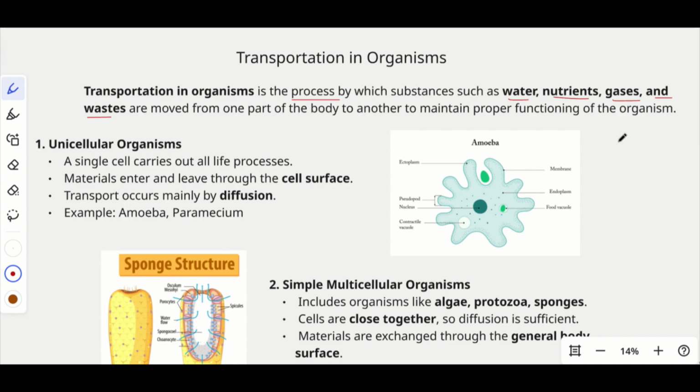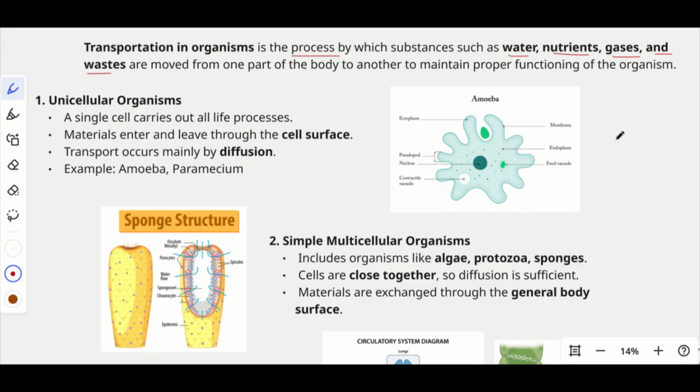Of different organisms. So here we have to learn about different types of organisms. So far we have learned how digestion happens and how the nutrients are absorbed, right? Now we are going to learn about how they are transported. We'll start with the unicellular organisms. So what is a unicellular organism? It is an organism with a single cell, right?